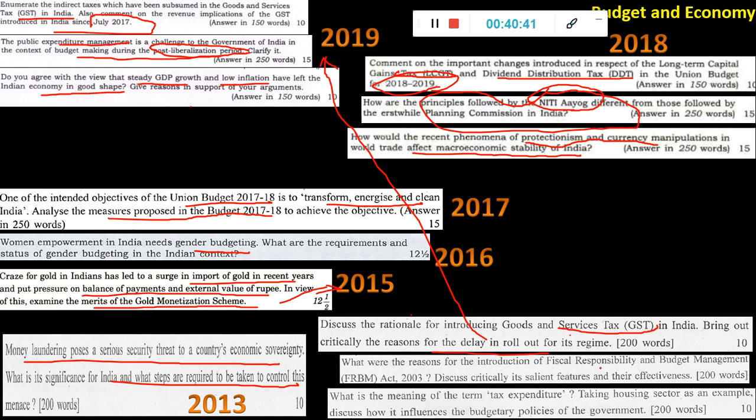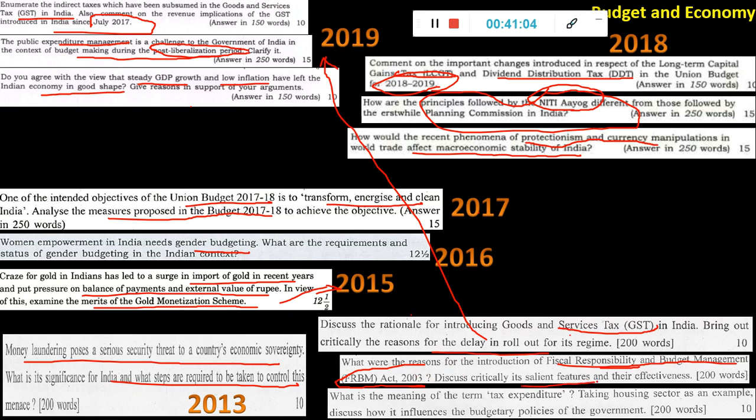What are the reasons for the introduction of FRBM Act? This one again, detailed notes are there in my economics test, and in my full test I have written a big, like 5 pages of notes on how it evolved. Okay, right from Budget 2000, FRBM was there, and India has not been able to meet the limits which they initially set, and they have now changed it slightly. So it becomes very important for you. Again, a question can come.